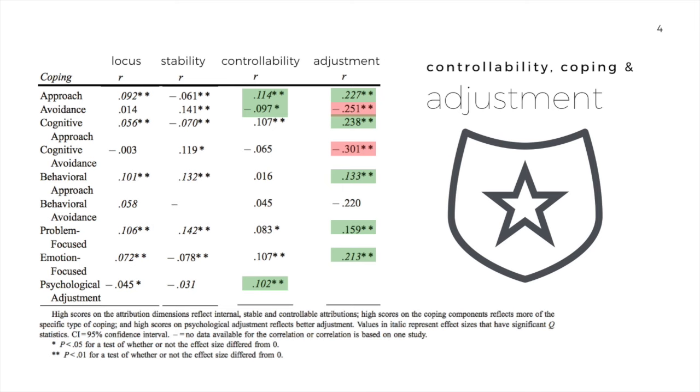This is especially true for cognitive approach, where higher beliefs about controllability lead to more thinking about ways in which you can try to fix the problem. Leads to better problem-focused coping and better emotion-focused coping as well. So generally identifying some ways in which this health condition is the result of things that are in your control makes you feel better about the situation, but also points you towards ways in which you can help fix it.